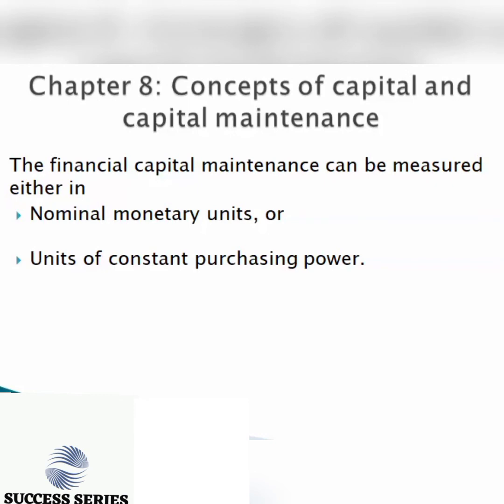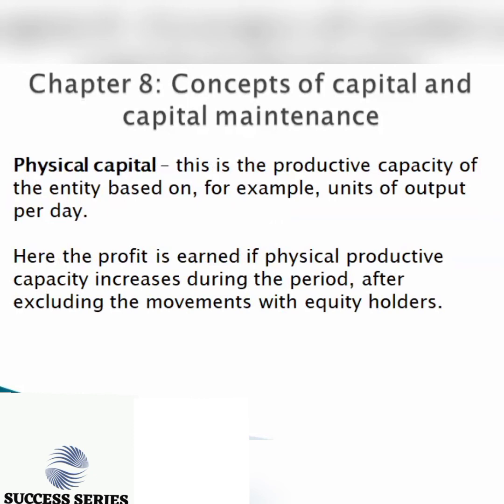Now we have the second one, which is physical capital. Physical capital is based on the productive capacity of the entity, which is the units of output per day. And here we say that you can earn your profit only if the productive capacity increases during the period, after excluding any movement with equity holders, which is any contributions you receive and any distributions you make to the equity holders.